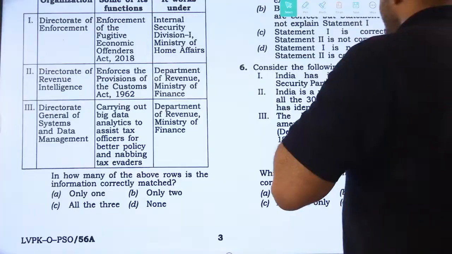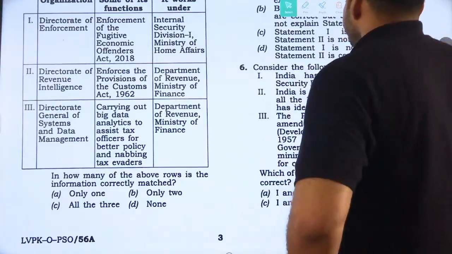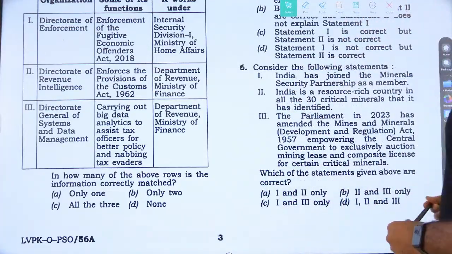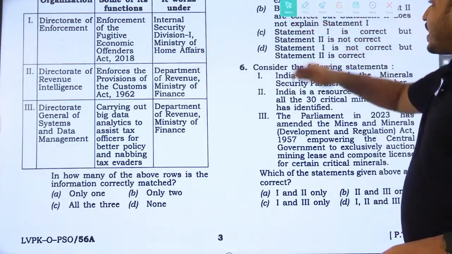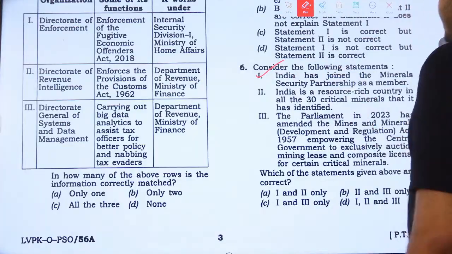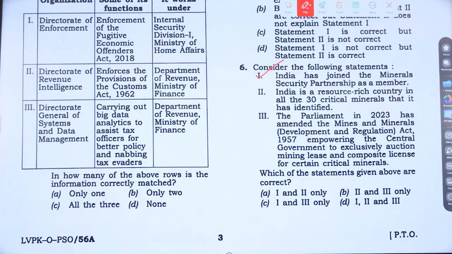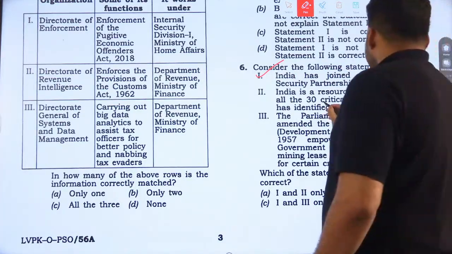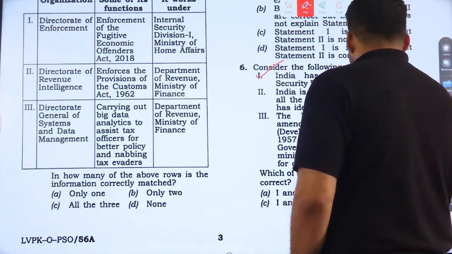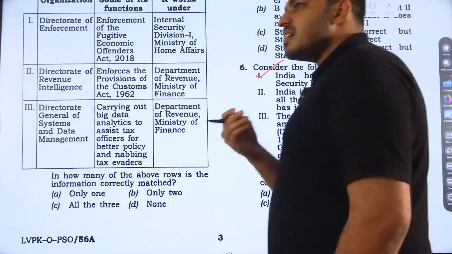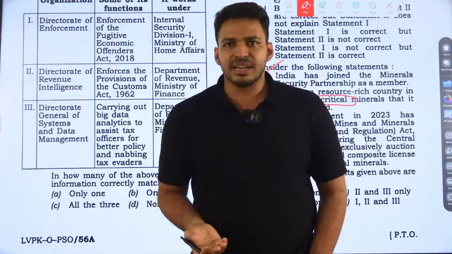Next question. Consider the following statements. Statement 1: India has joined the Mineral Security Partnership as a member. Yes, India has joined. Statement 2: India is a resource-rich country in all the 30 critical minerals that it has identified. It's an extreme statement, right?